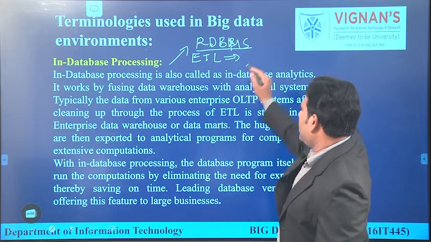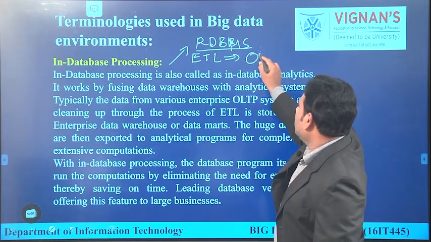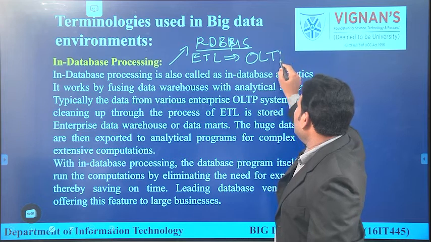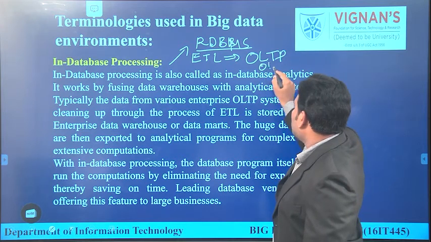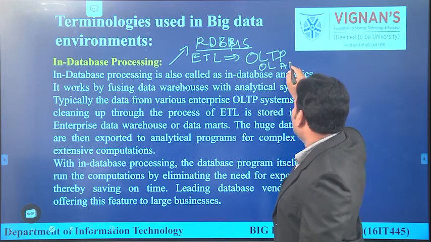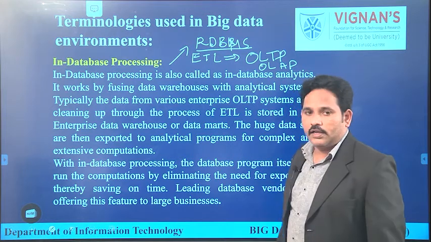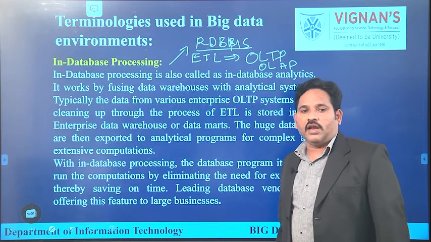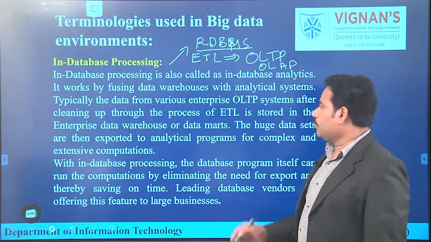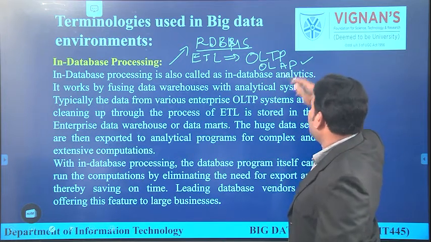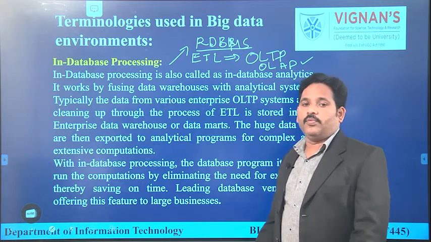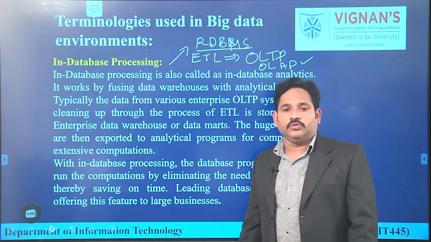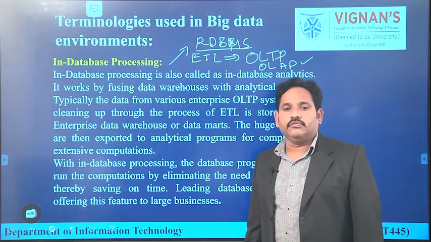The processed data is then used to perform basic OLTP and OLAP operations, online transaction processing and online analytical processing. These are end-user level activities. Whenever we perform analytical activities, data should be in a proper processed format.